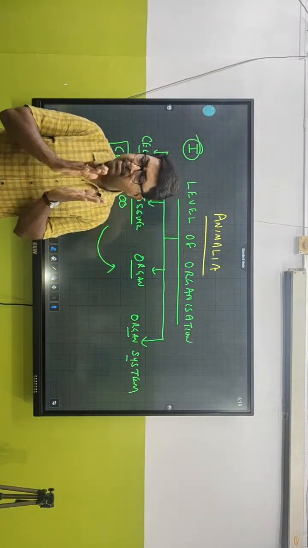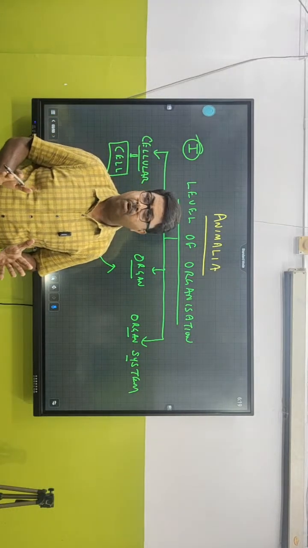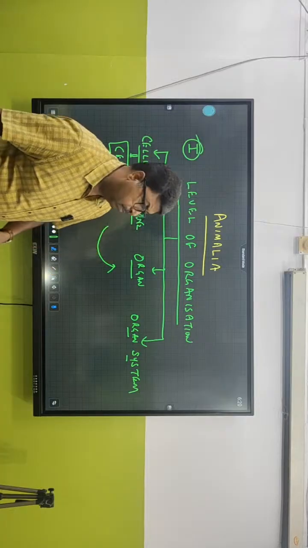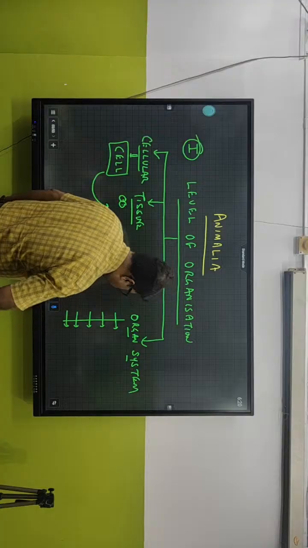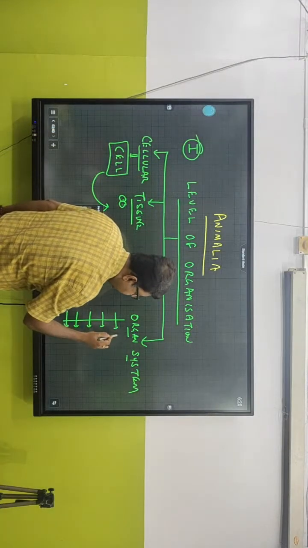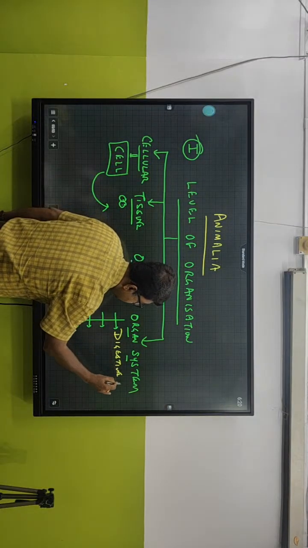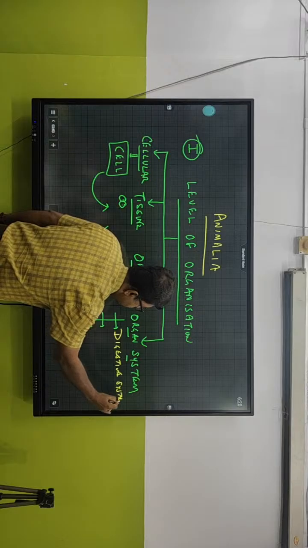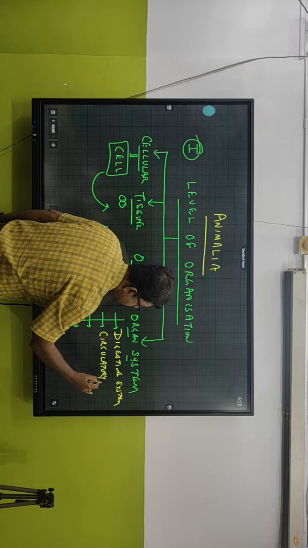Now, when we talk about organ system level of organization, that means we are talking about the most advanced type of organisms. Like, we are the most advanced. Why? Because we have got, help me out, what are the organ systems that we have in our body? Tell me somebody. We have got digestive system. Very good. We have got circulatory system. Now you have got the idea.